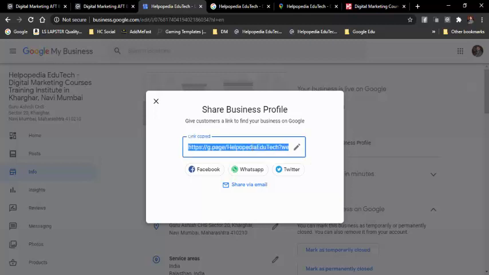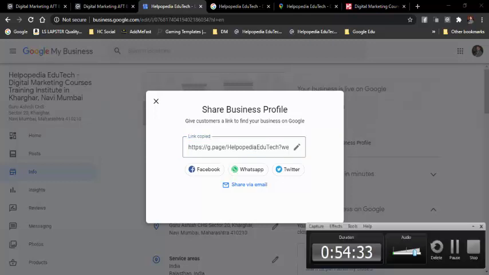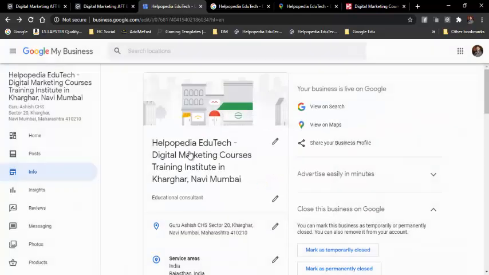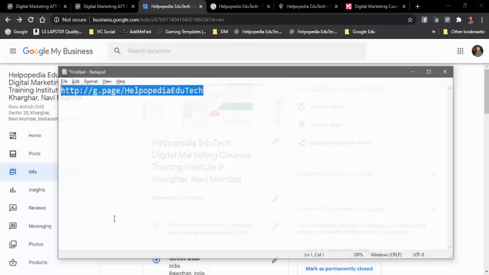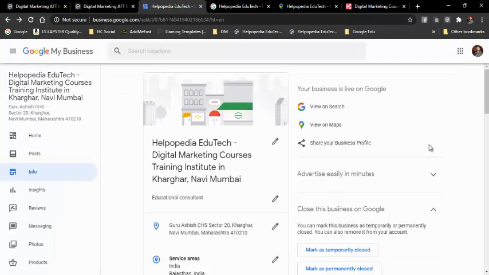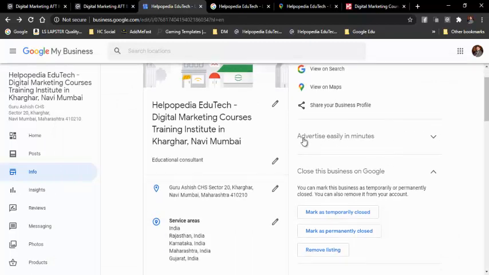This is the URL. If you want to change the name, you can change the name anytime. That is not a problem. So then it is done, and then you can share it to the world. This is the same URL which I had shared. I just need to remove this, yes, up till here. This information I need to add, and then advertise easily in minutes.